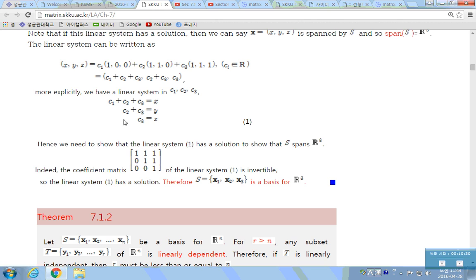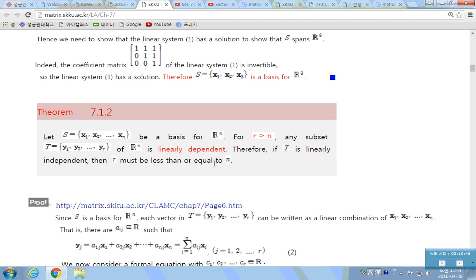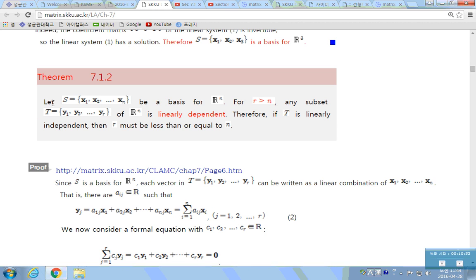If the determinant of this coefficient matrix is not 0, then A inverse exists. So if we multiply A inverse here, then clearly c1, c2, c3 do exist that satisfy this linear system of equations. Okay. That's it. And this concept can be generalized for Rn as well.